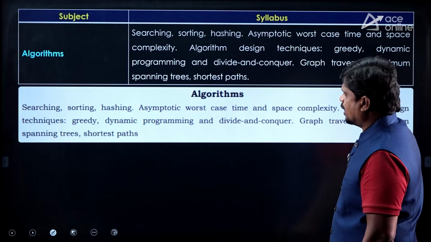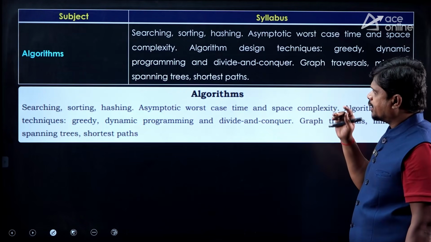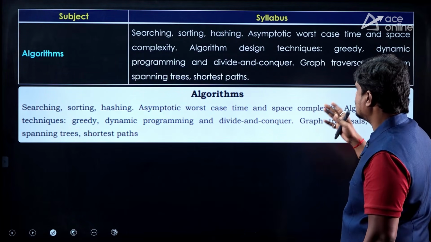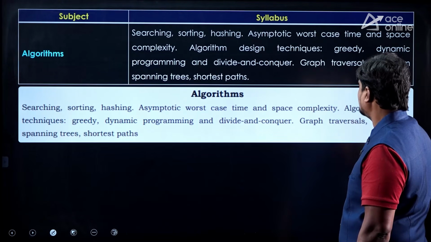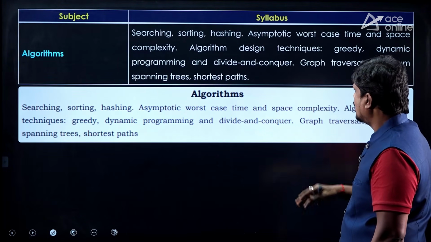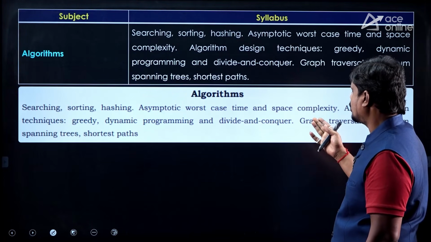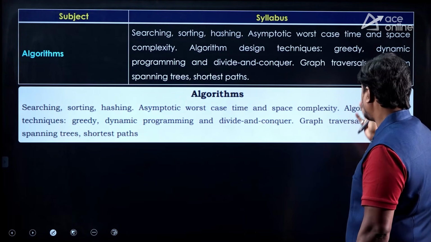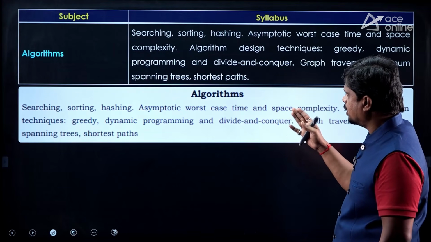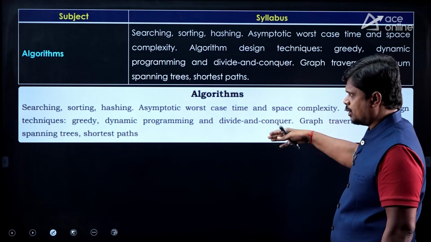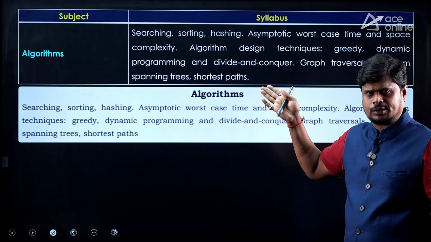algorithms, in algorithms also you have searching techniques, sorting techniques, hashing, asymptotic worst case time complexity and space complexity, algorithm design techniques such as greedy, dynamic programming, divide and conquer, and graph traversals, minimum spanning tree, shortest paths. Everything is the same. There are no changes even in algorithms.